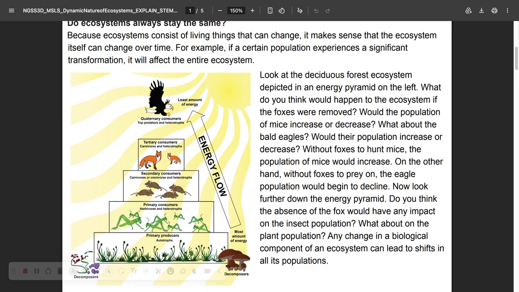Now look further down the energy pyramid. Do you think the absence of the fox would have any impact on the insect population? What about the plant population? Any change in a biological component of an ecosystem can lead to shifts in all populations.